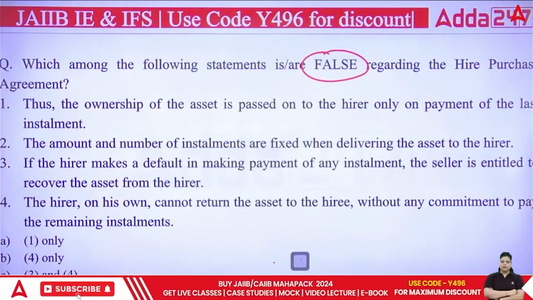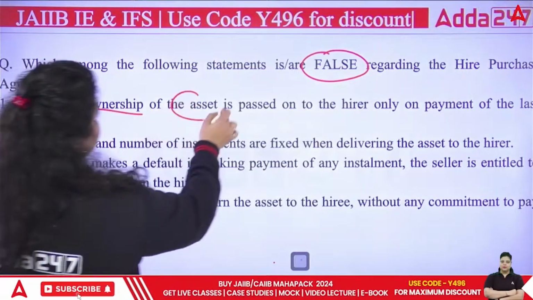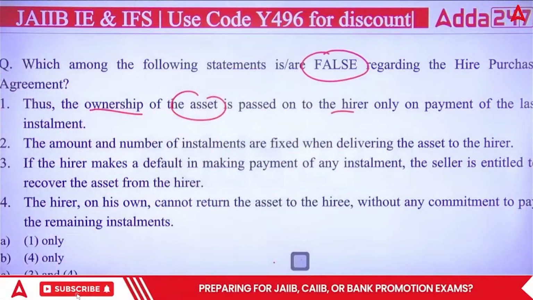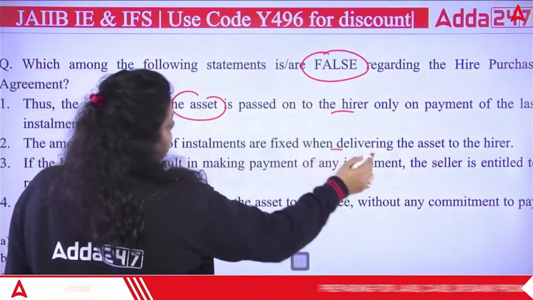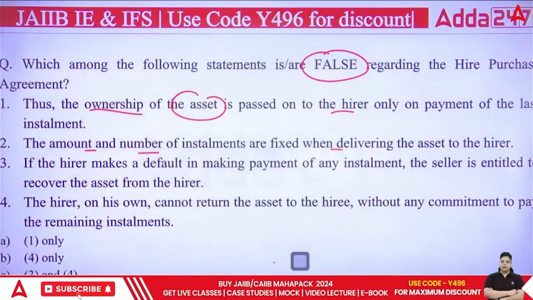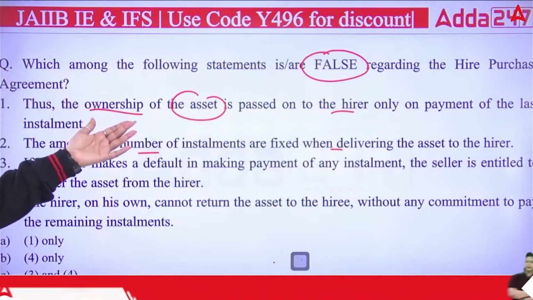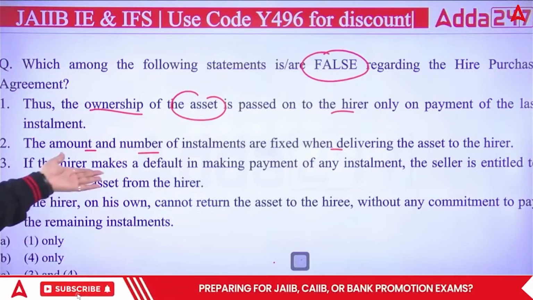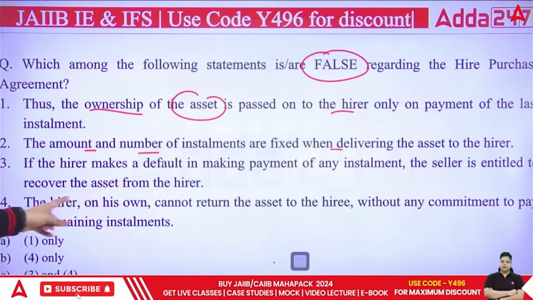So see, the first is correct. Ownership of the asset will be passed to the hirer on the last installment's payment. It is correct. The amount and number will be pre-decided at the time you are providing the asset to the hirer. Then third is also correct, that if the hirer makes a default in making payment of any installment, the seller is entitled to recover from the hirer. Okay.